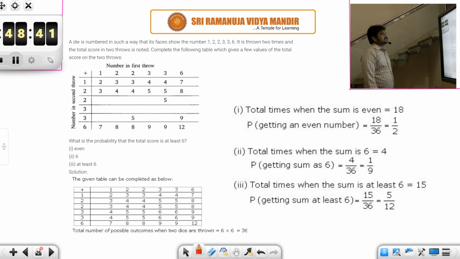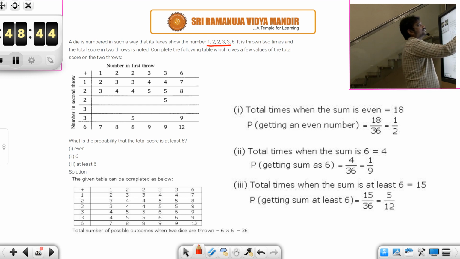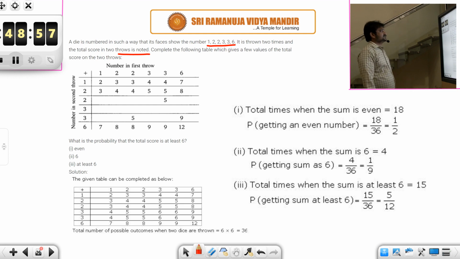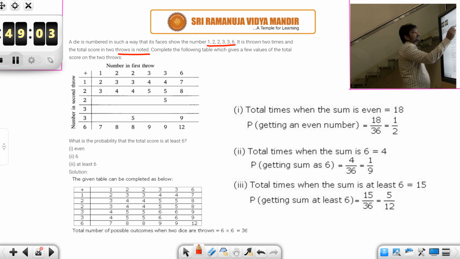A die is numbered in such a way that its faces show the numbers 1, 2, 2, 3, 3, 6. Okay, not the usual one. Now it is thrown 2 times and the total score in 2 throws is noted. Complete the following table which gives a few values. Okay. Now see. Say these are the numbers in the second row and the numbers in the first row. So 1 plus 1, 2, 1 plus 2, 3. So in this way fill this table.